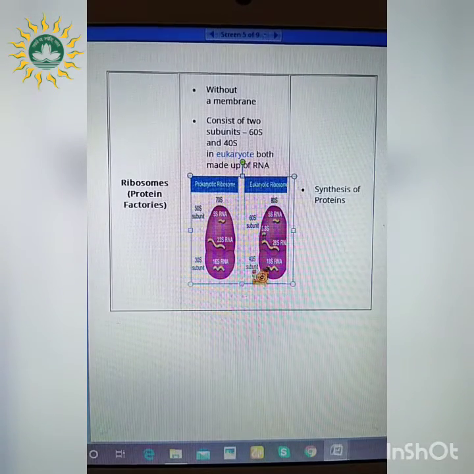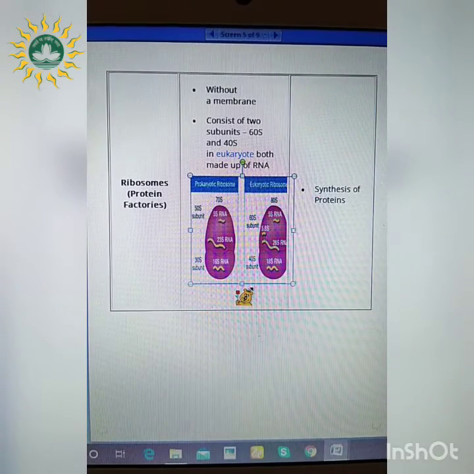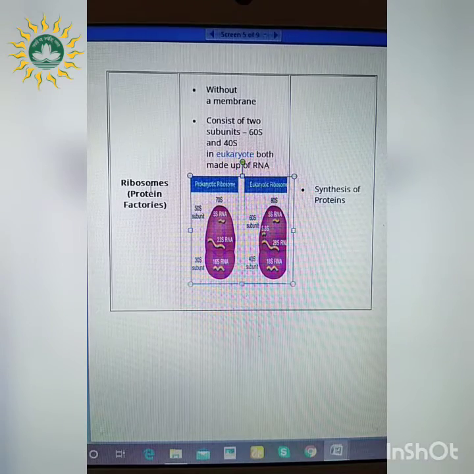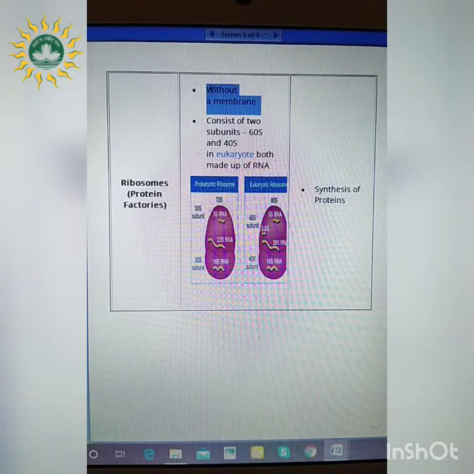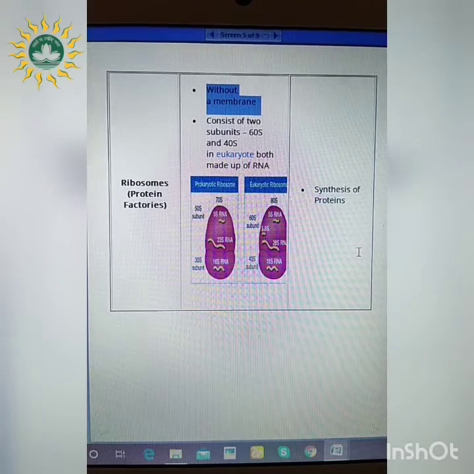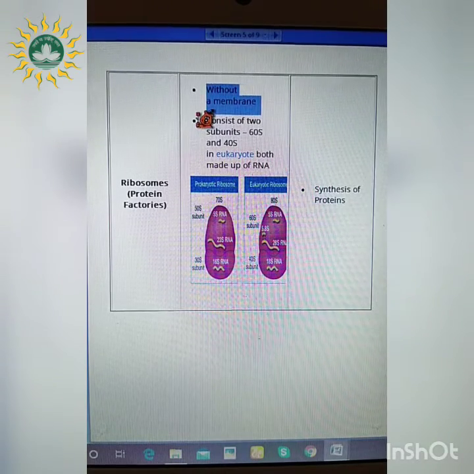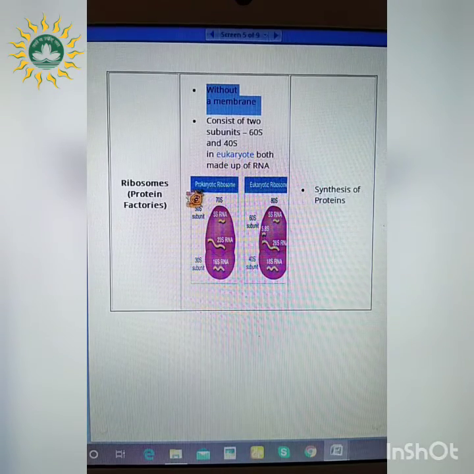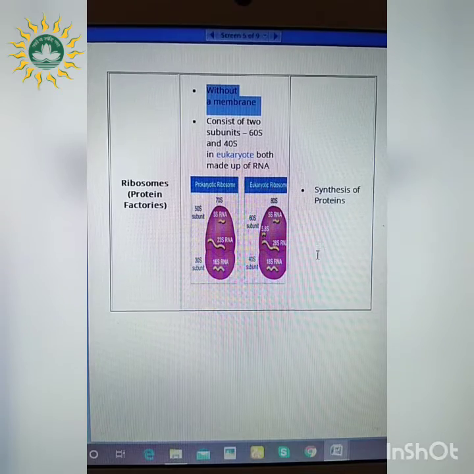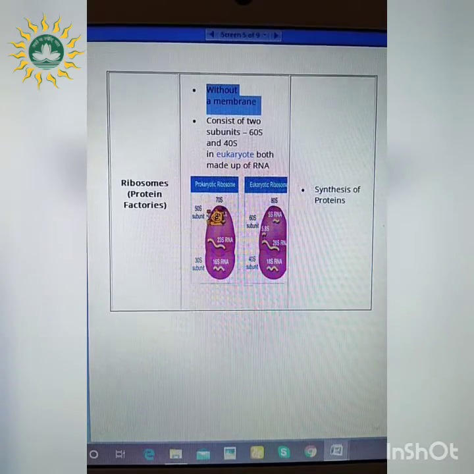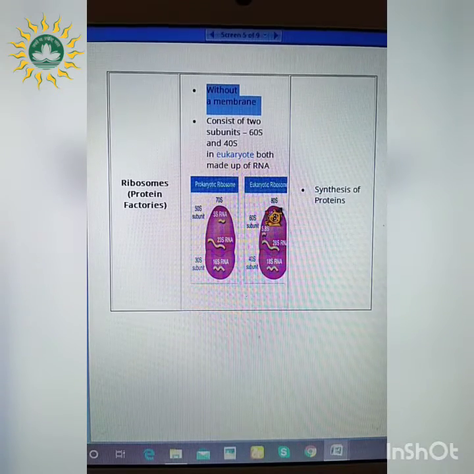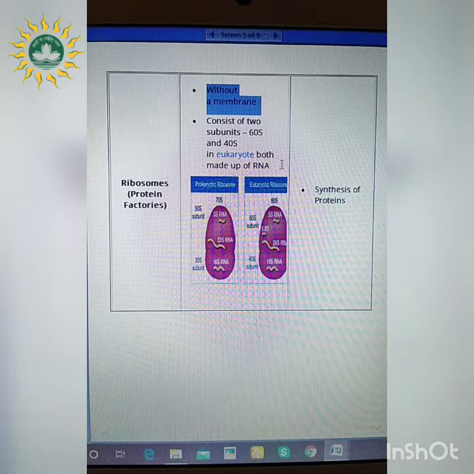The next one is ribosome. We have read in case of endoplasmic reticulum, right, that in presence of ribosome, it is referred to as RER, and in absence of ribosome, it is referred to as SER. So this ribosome is an organelle which is present without a membrane and consists of different subunits. If you see the diagram, you can see a prokaryotic ribosome and a eukaryotic ribosome. The two different types are 70S in case of prokaryotic ribosome and 80S in case of eukaryotic ribosome, and they are both made up of RNA.